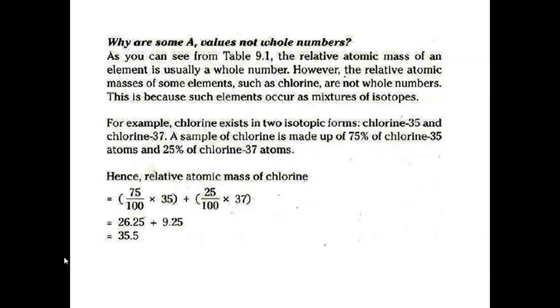Now notice that 35.5 is not a whole number. Usually atomic masses are whole numbers, but sometimes they are not. This is because that element is a mixture of isotopes. They have different atoms with different mass numbers. What we do is multiply their mass numbers with their abundance, and this is how we